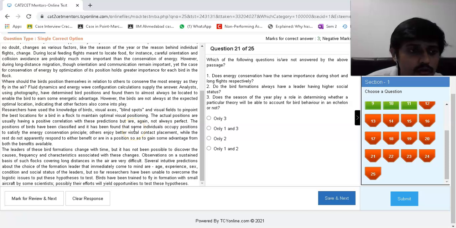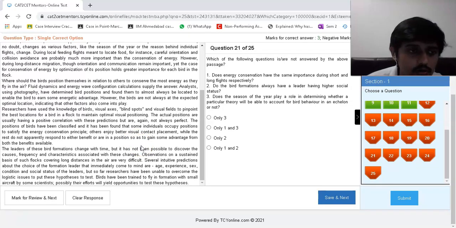The actual positions usually have a positive correlation with these predictions, but are again not always perfect. The positions of birds have been classified, and it has been found that some individuals occupy positions to satisfy the energy conservation principle, others enjoy visual contact placement, while the rest do not apparently respond to either benefit or are in position so as to gain from both the benefits available.